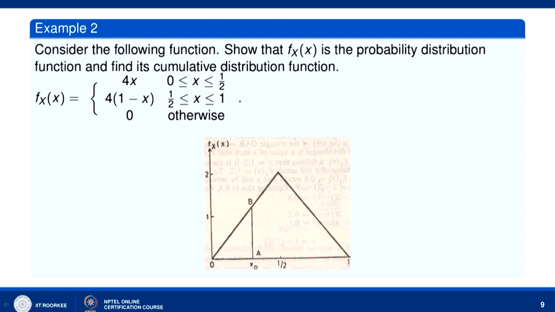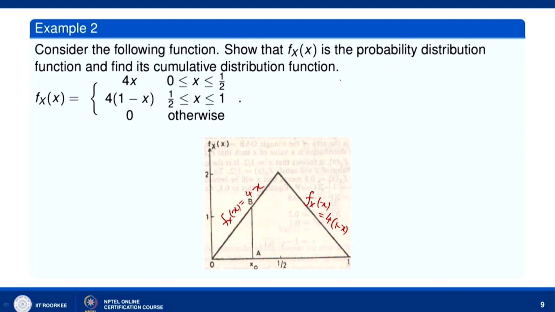Over the interval 0 to 1 it is given by this. Over the interval 0 to half it is given by the straight line y equal to f_X(x) equal to 4x. Over the interval half to 1 it is given by this straight line 4 into (1 minus x). So, this is f_X(x) equal to 4x and this is f_X(x) equal to 4 times (1 minus x). Now, we have to show that it is a probability density function.